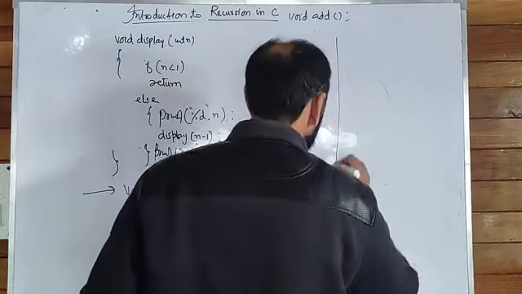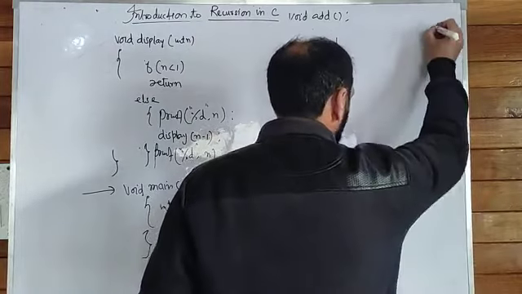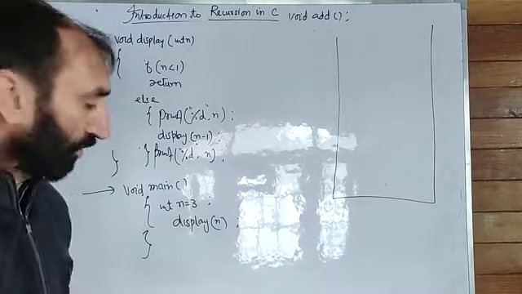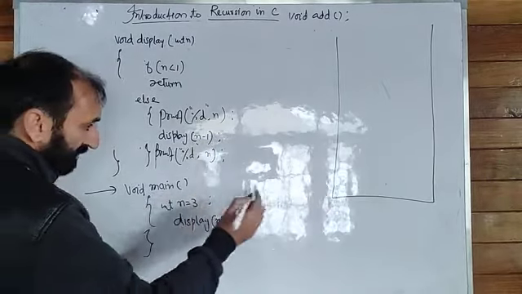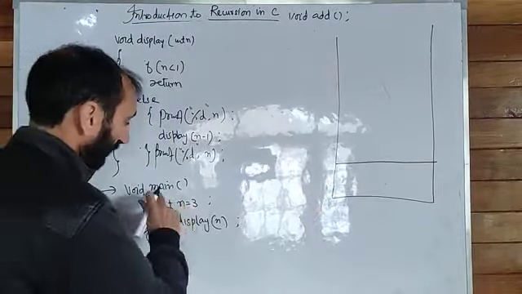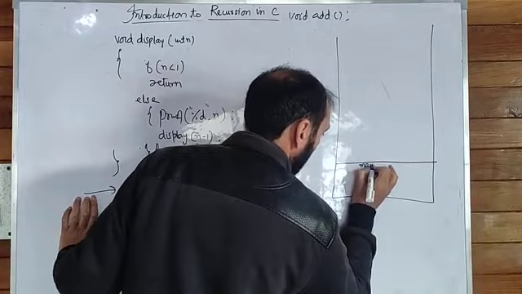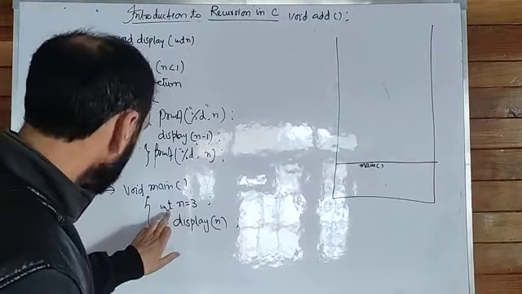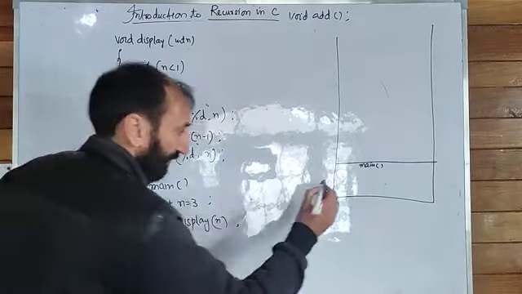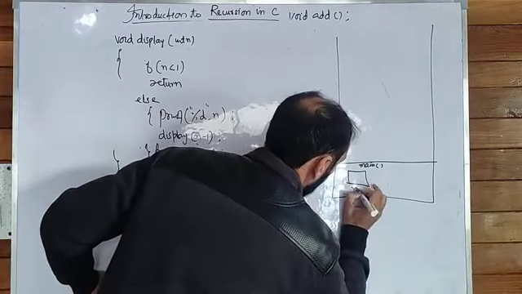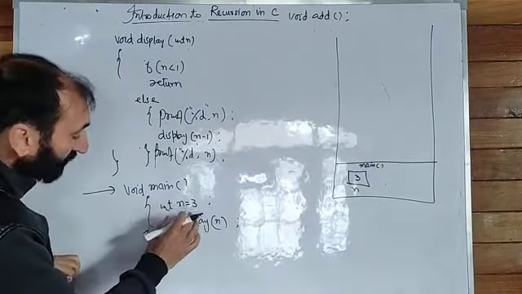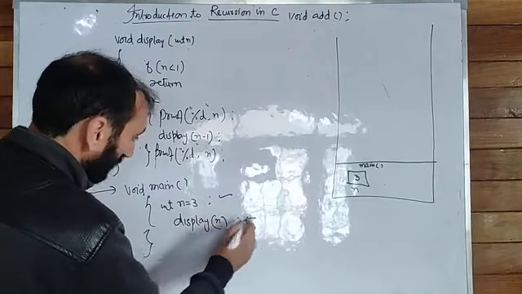So what will happen? Some memory will be allocated for this main function. For example, this is our memory, and this memory frame has been allocated for the main function. In main function, it has a local variable n, which I declare, and its value is 3. After execution of this line, the control will reach here.